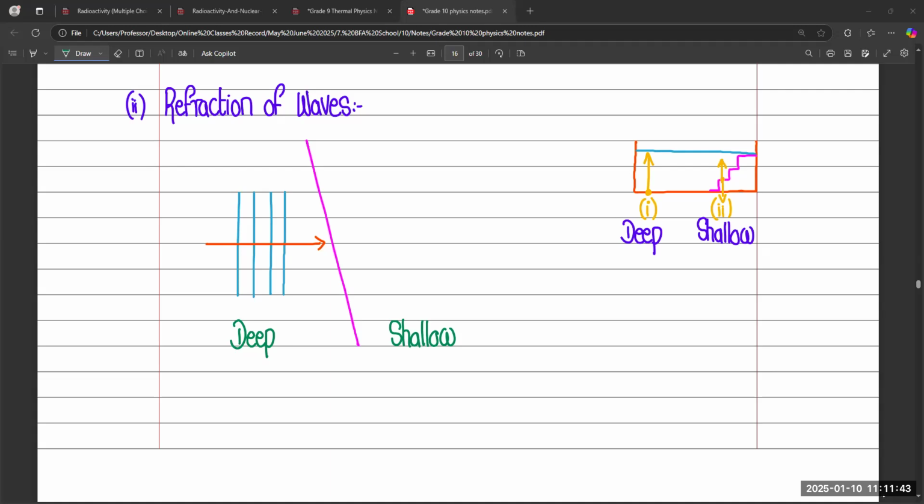So that deep water is going to travel towards the shallow water, and when it reaches the shallow water, definitely the direction of the wave is going to be changed. And when the direction of the wave changes, it travels like this. It starts to bend.